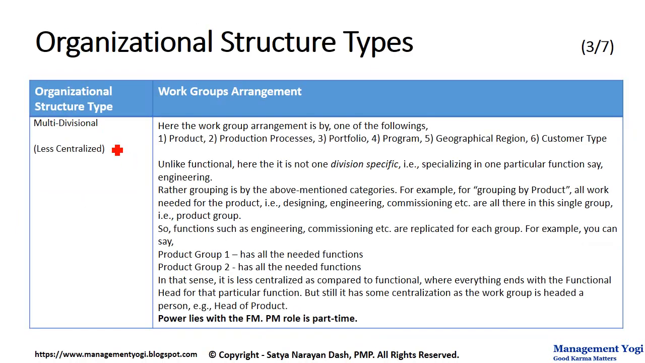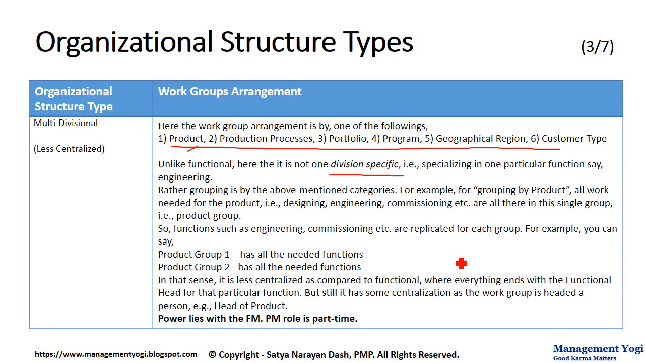Next is multi-divisional organization. This is less centralized. Here the work group is arranged by one of the following: it can be product related, or by production processes, or portfolio, or program, or geographical location or region, or customer type. Unlike functional, here it is not one division specific. There is no specialization in one particular function, say an engineering division. Rather, grouping is by the above mentioned categories.